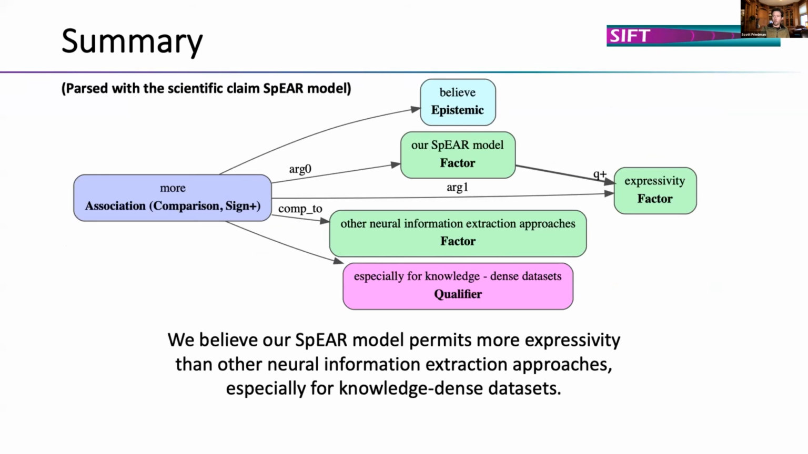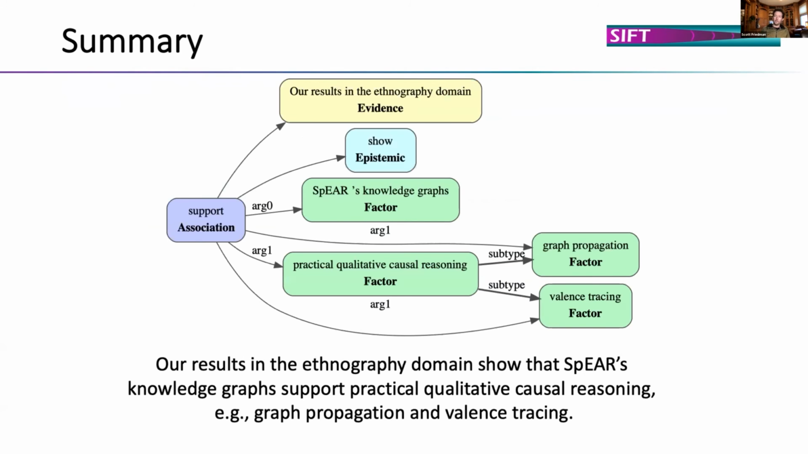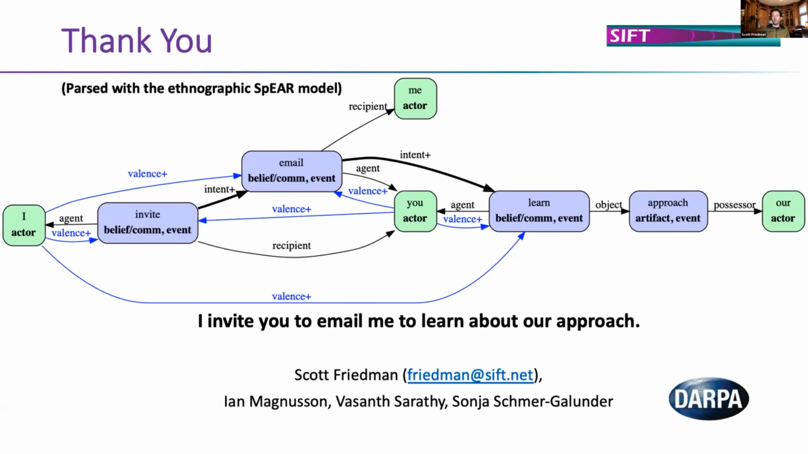Okay, so that was very quick. In summary, we can take this text, these claims here, and parse it with our claim-based model. We believe that our SPEAR model permits more expressivity than other neural information extraction approaches, especially for knowledge-dense data sets. Our results in the ethnography domain show that SPEAR's knowledge graphs support practical qualitative causal reasoning, such as graph propagation and valence tracing. And I invite you to email me to learn more about our approach.